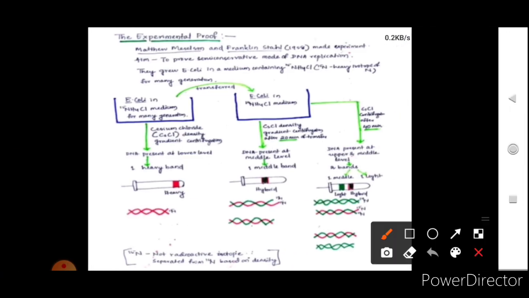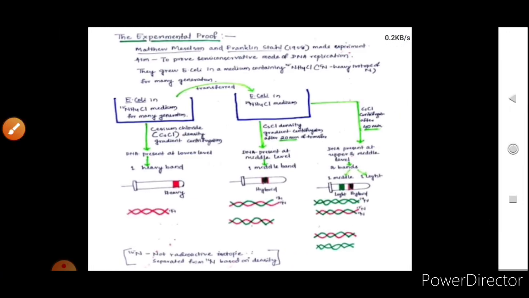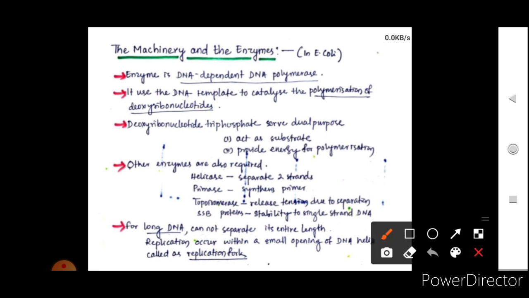Now the second point is that it uses a DNA template to catalyze the polymerization of deoxyribonucleotides. Deoxynucleotide triphosphates are used for addition, and they serve two purposes. They act as a substrate and they provide energy for polymerization.